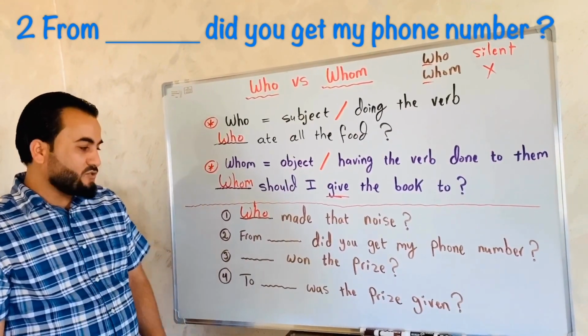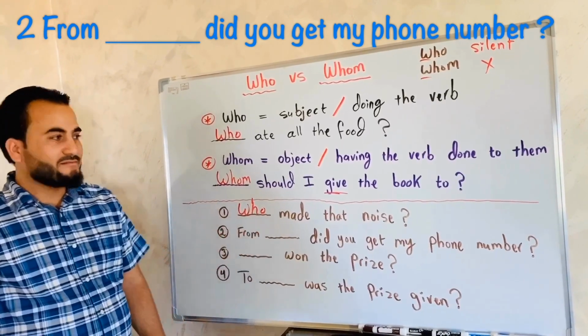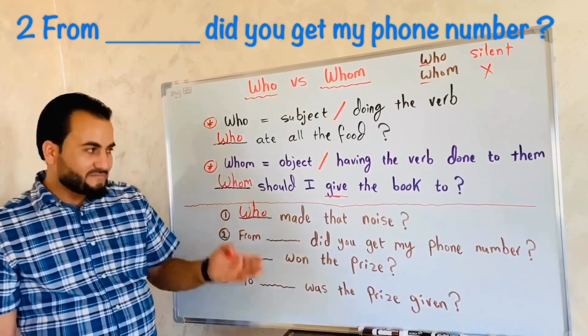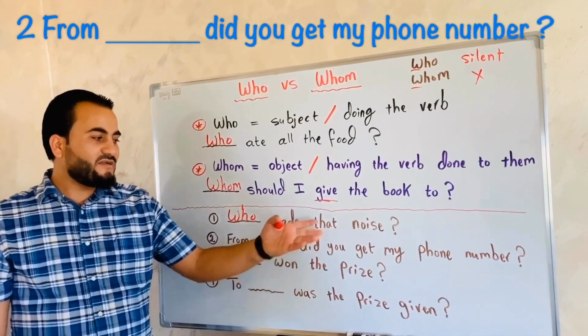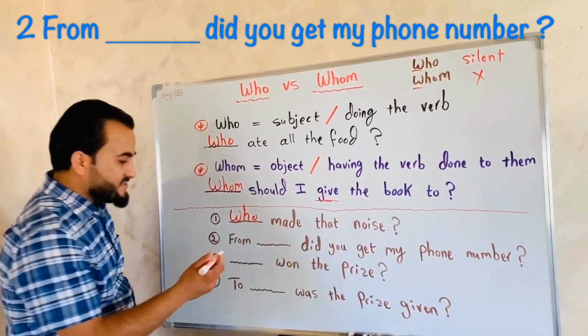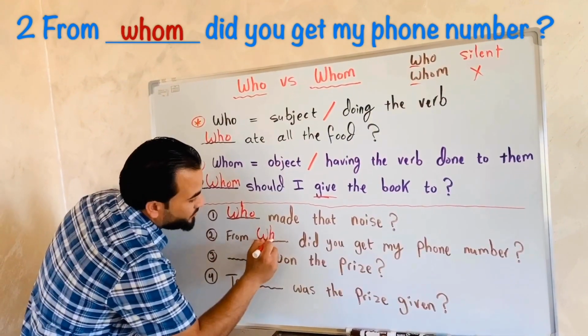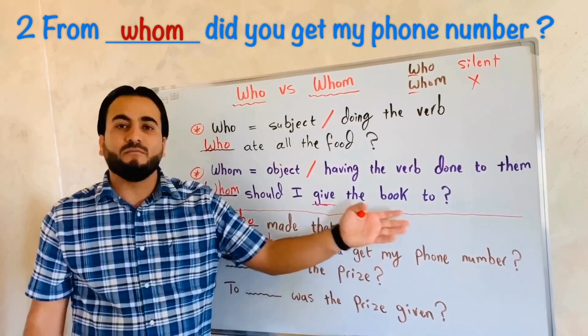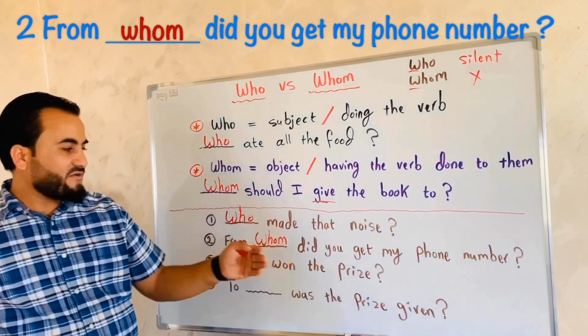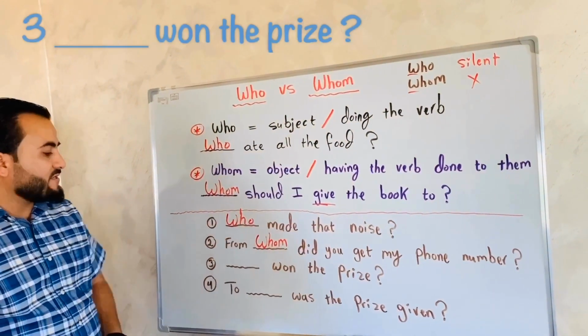So, why did you choose whom? Because you're asking about the object having the verb done to them. Where is the subject? You. And where is the verb? Get. Very nice. So the answer here is whom. From whom did you get my phone number? Okay? Very nice.